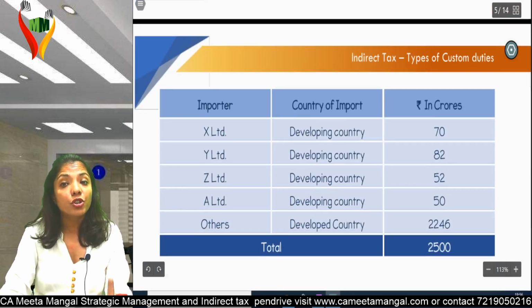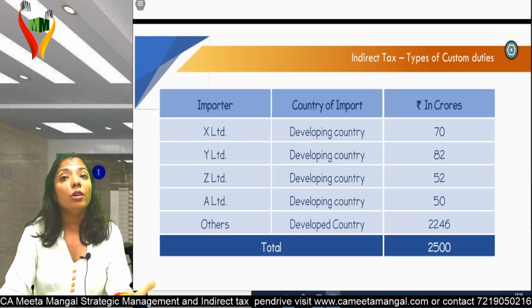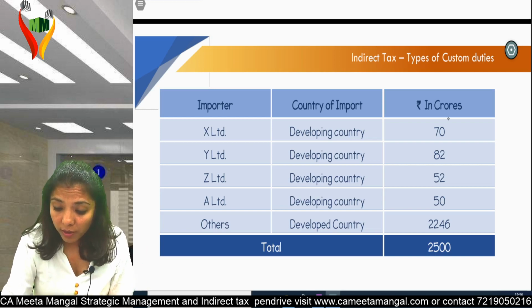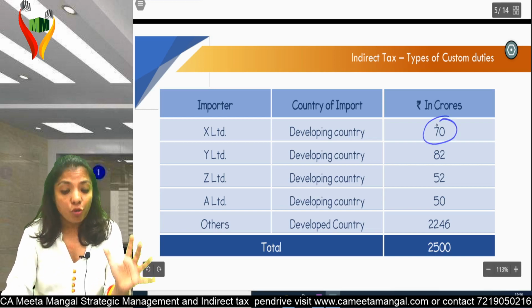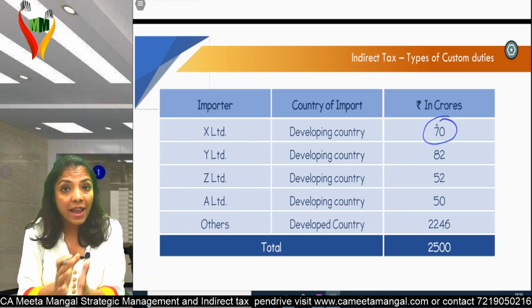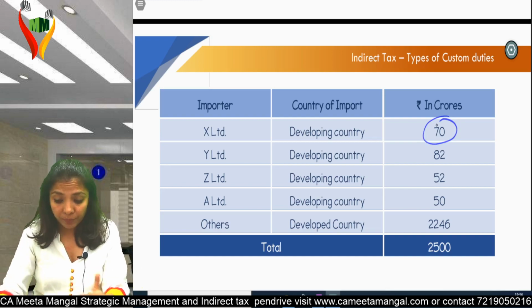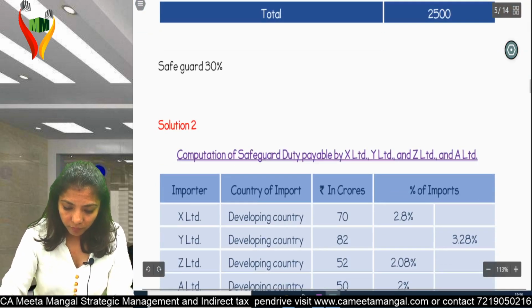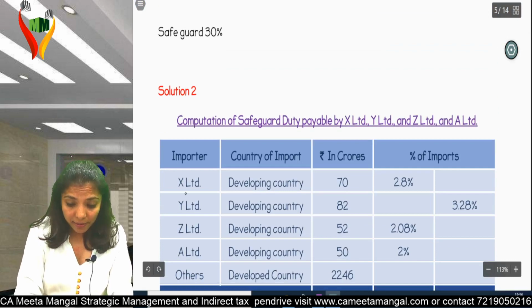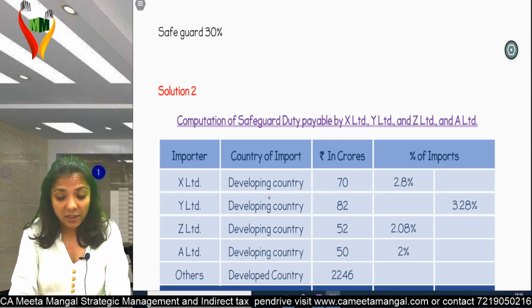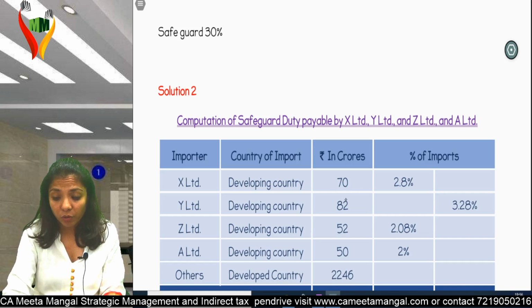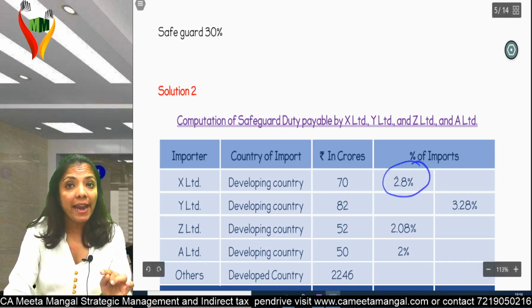Now you have to check over here what percentage X has imported from developing country. If you see over here, importer X Limited, country of import is developing country, 70 crores. 70 crores out of 2500 crores is 2.8%.